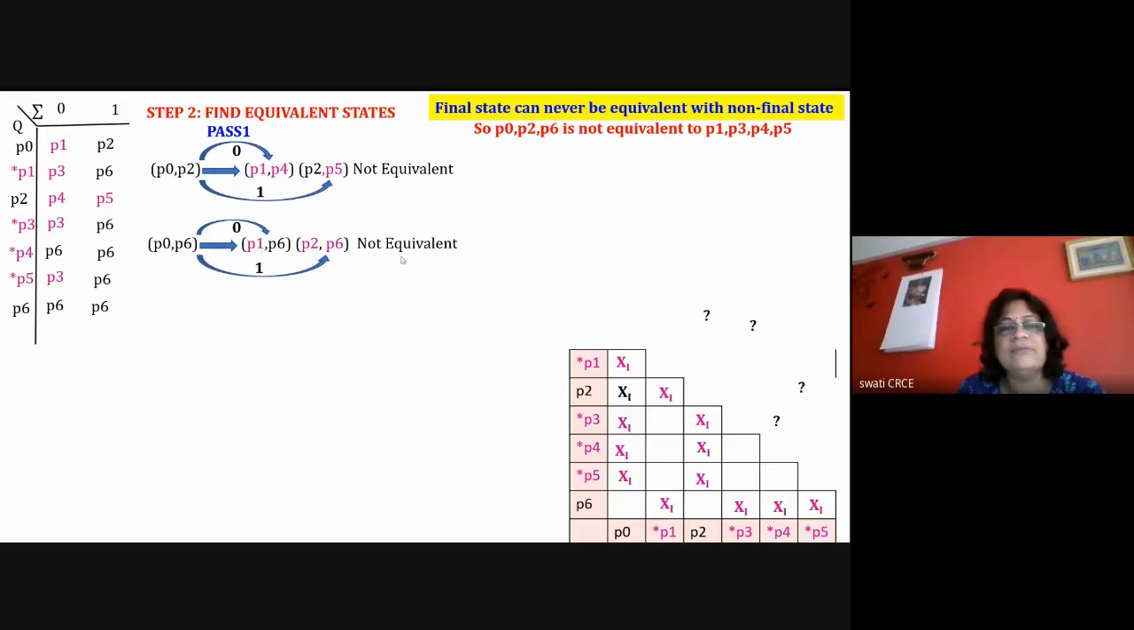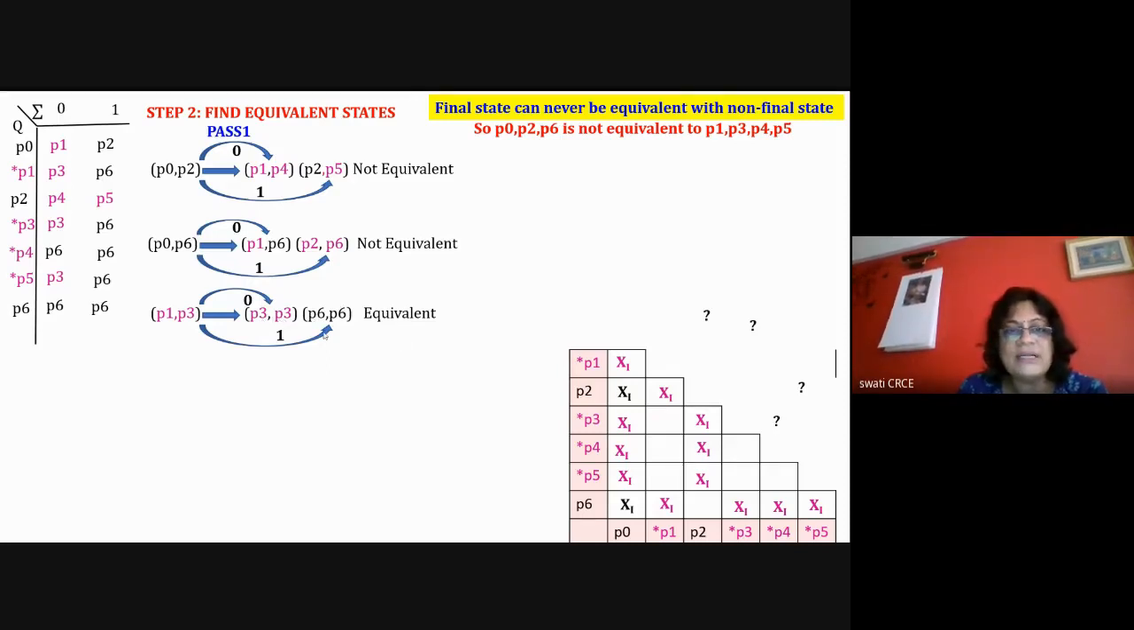So I have identified both the pairs should be equivalent, then only this pair can be equivalent. So they are not equivalent, so I'm writing here x1. Now take P1 P3. In P1 P3, both are final here, and here both are non-final, and they're the same.